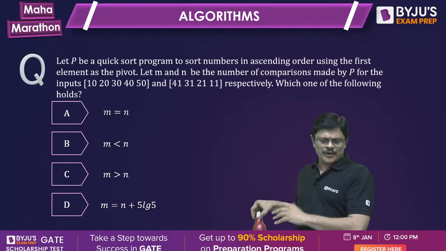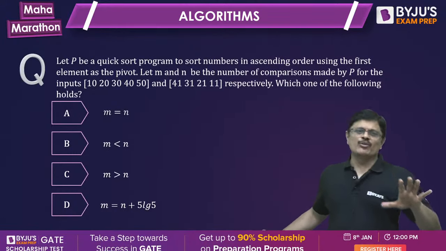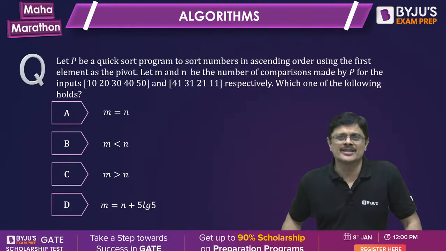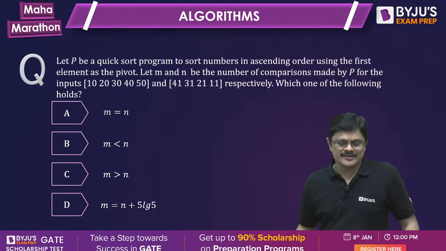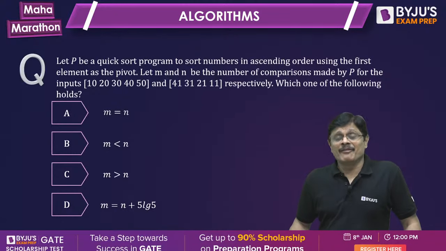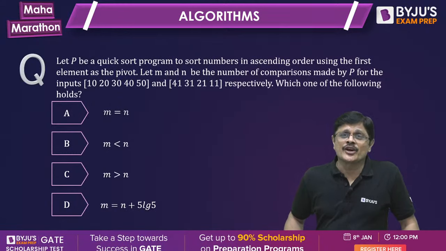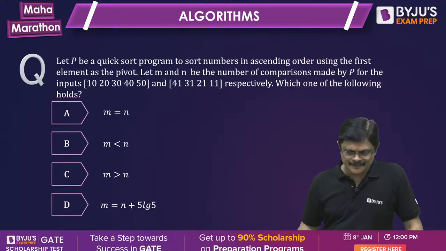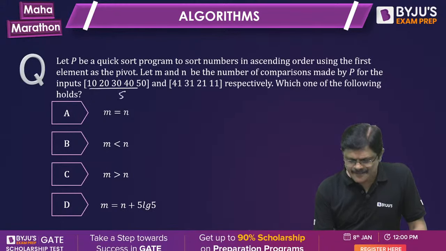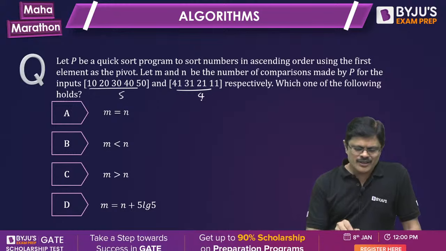Here, quicksort works in the worst case both for sorted and reverse sorted arrays. Quicksort has the same worst case for both sorted and reverse sorted arrays. The first array has 5 elements, whereas the second array has just 4 elements. So the larger one will dominate.